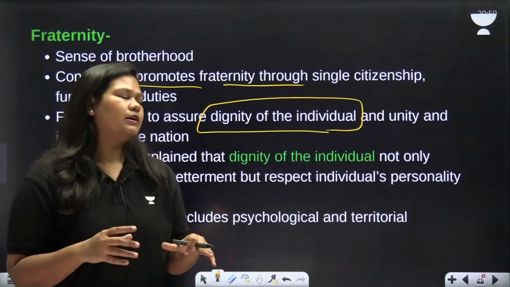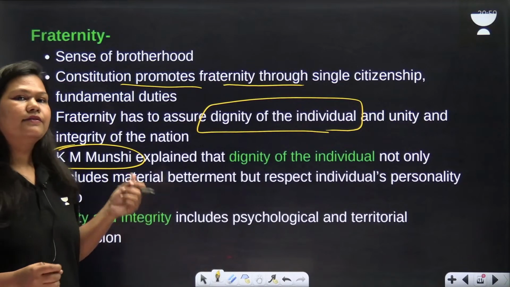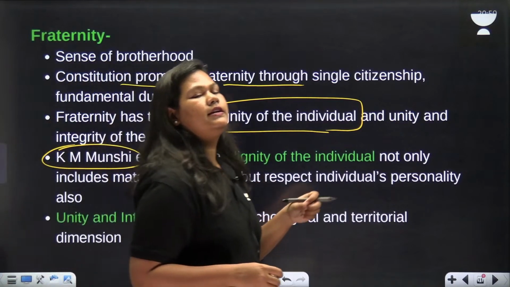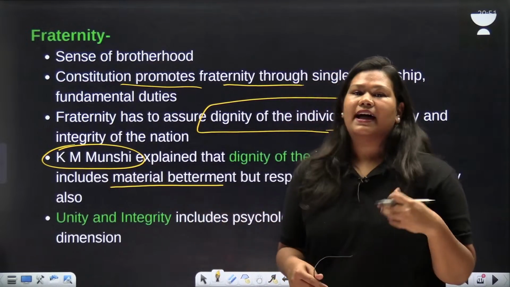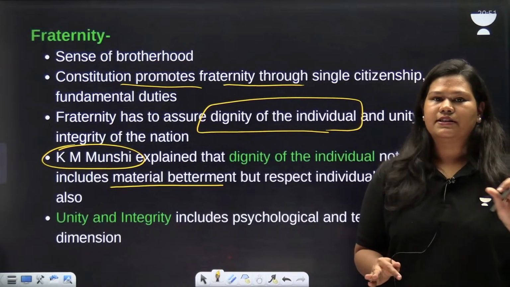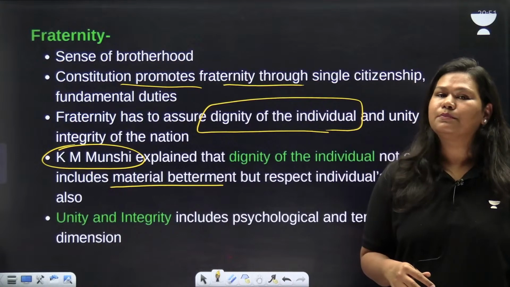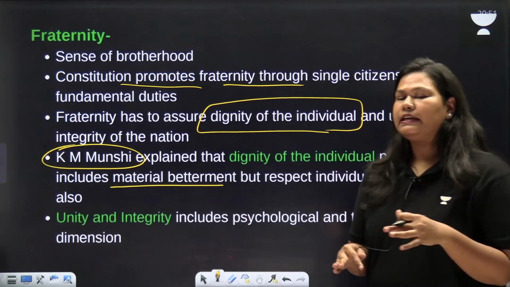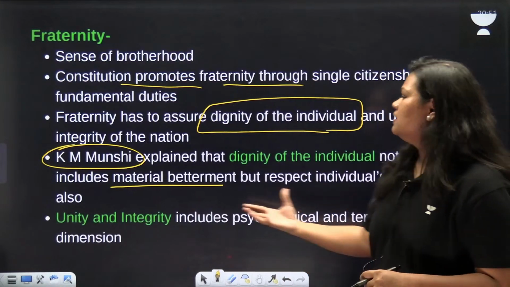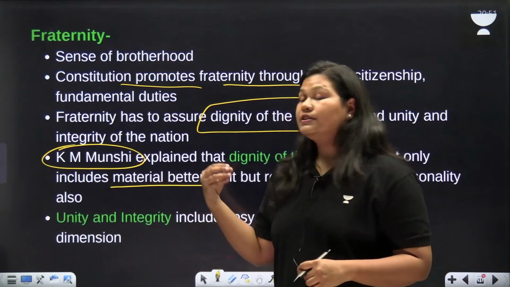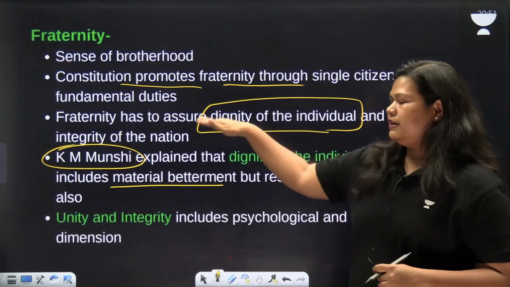He explained that when it comes to dignity of the individual, it is not confined to material betterment, that is, better standard of living. It is much more than that, where we offer respect to the individual's personality also. So dignity is a broader term. It not just includes material betterment, it includes respect to the individual's personality also. So dignity of the individual, fraternity needs to assure.